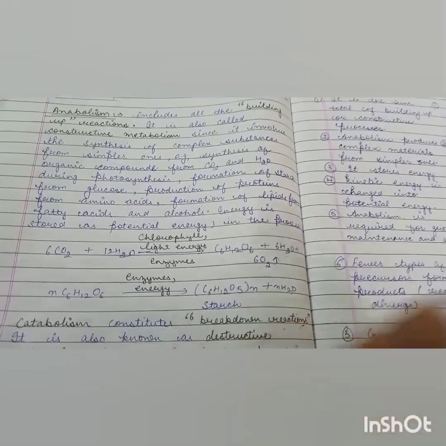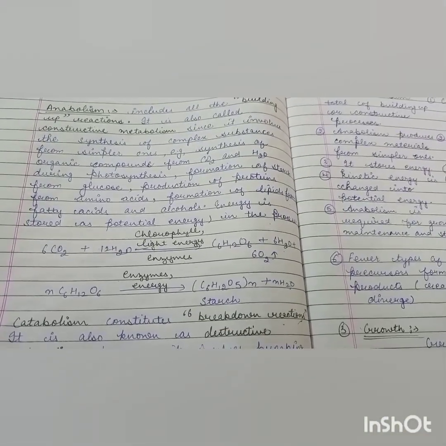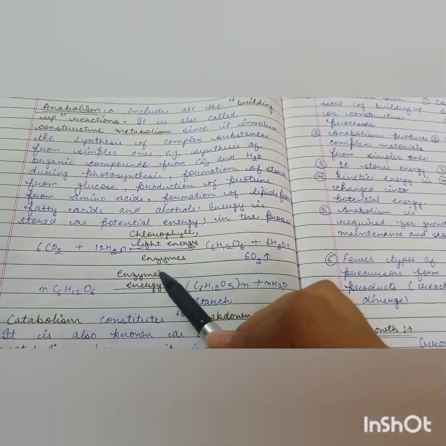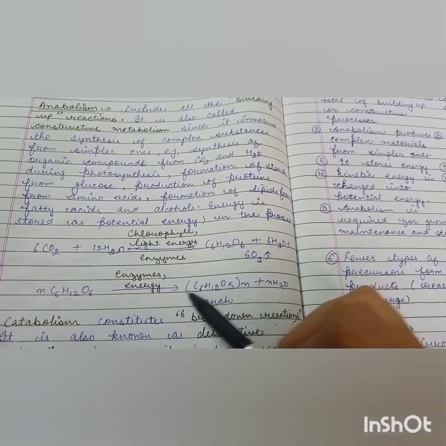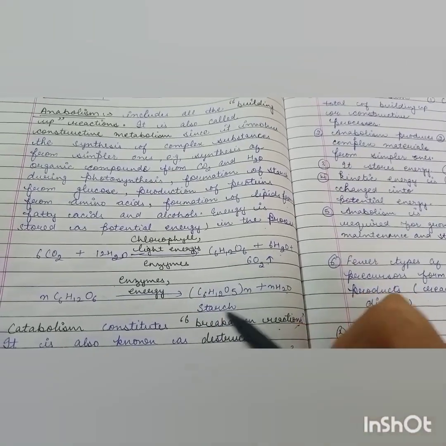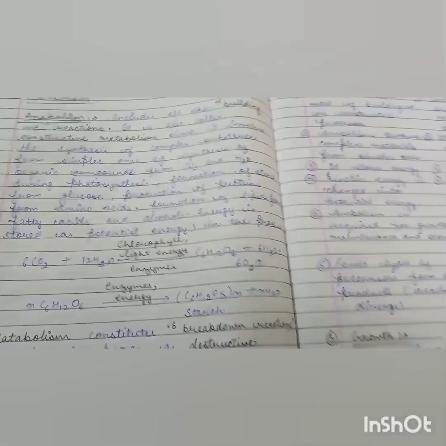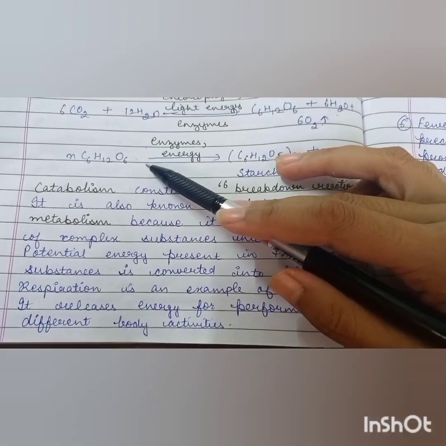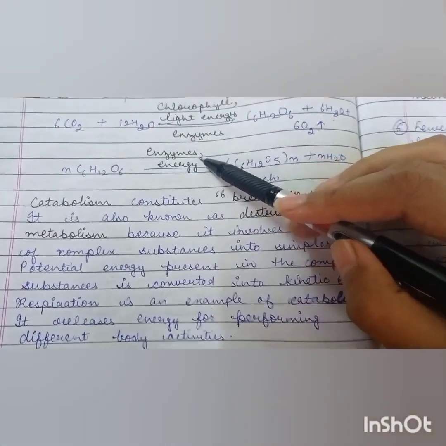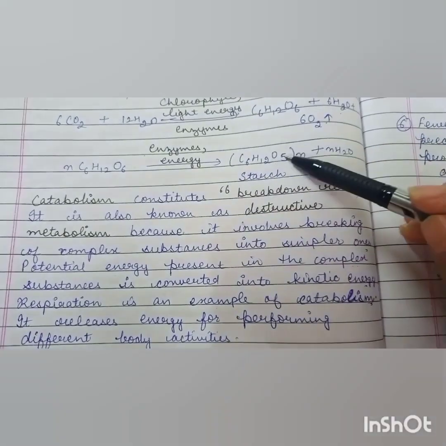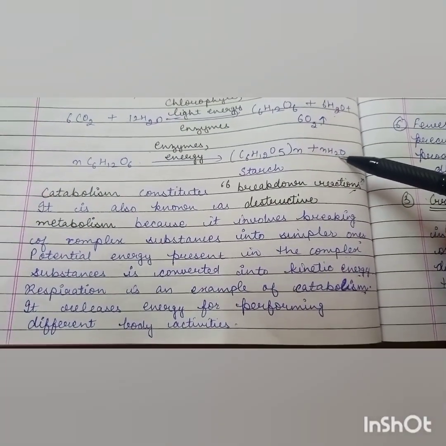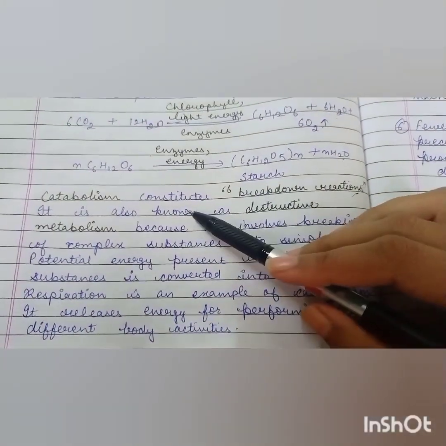Similarly, when many molecules of glucose are combined in the presence of enzymes and energy, they produce starch with water. So, what is catabolism?